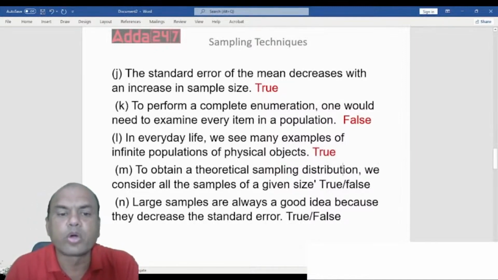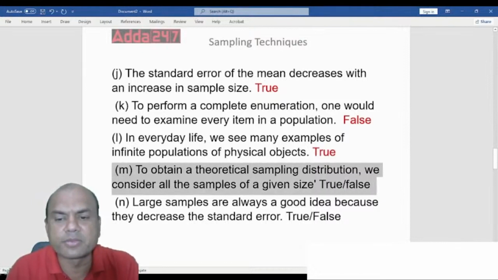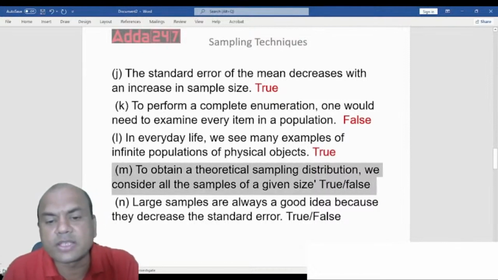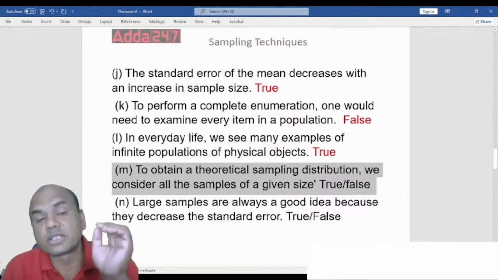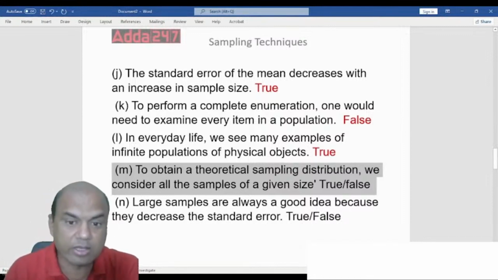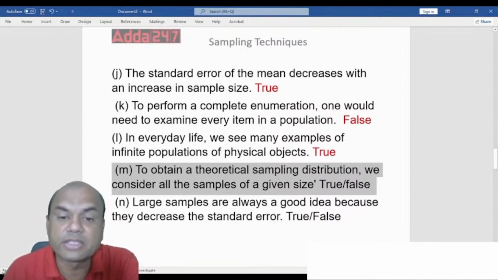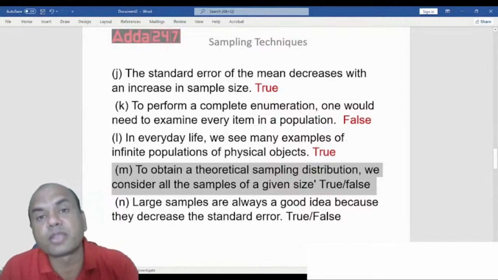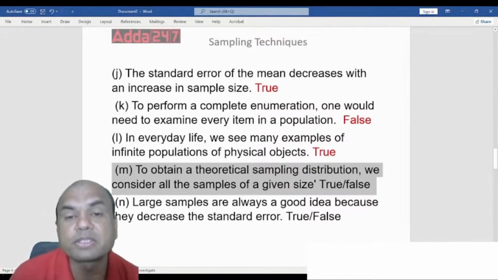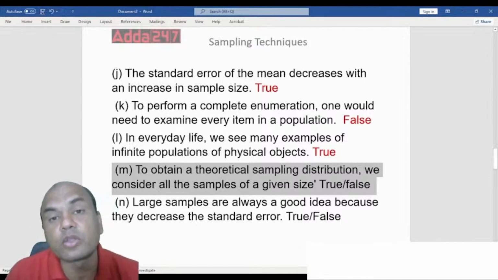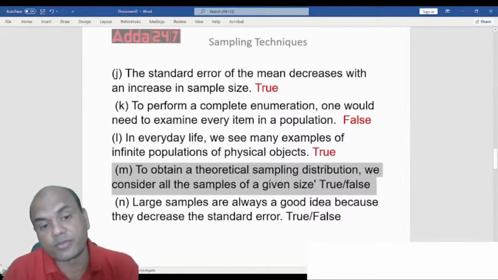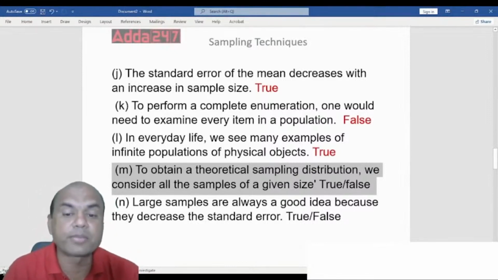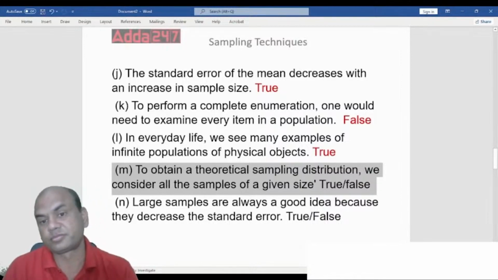Next one. To obtain a theoretical sampling distribution, we consider all the samples of the given size. Sampling distribution means how the total number of samples taken are distributed. This comes under the normal curve, the bell curve we call it. So do we consider all the samples of the given size?